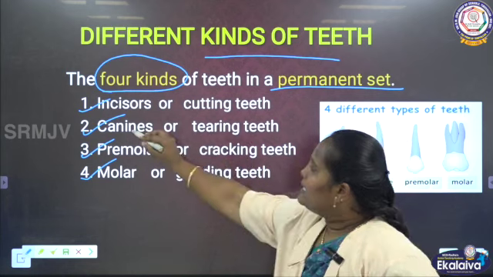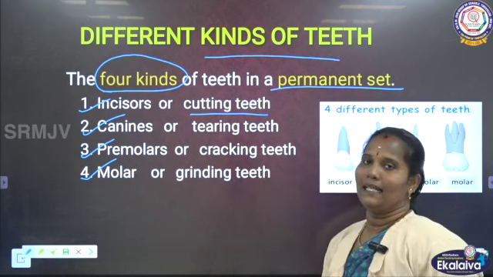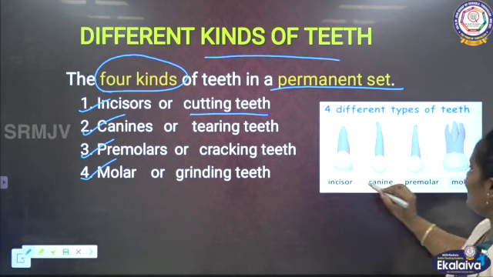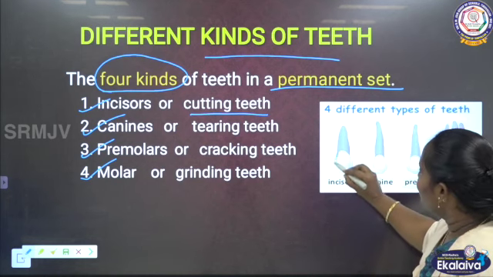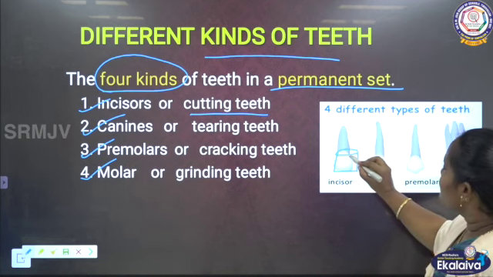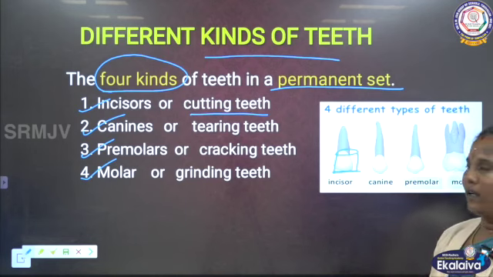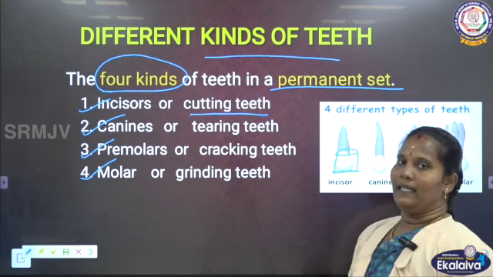This incisor is called the cutting teeth. Why? Because the incisor has a flat, chisel shape. It is the flat broad end. So it is called the cutting teeth.